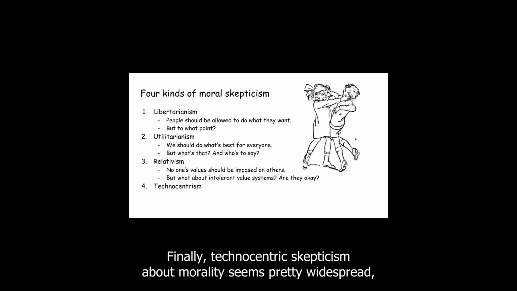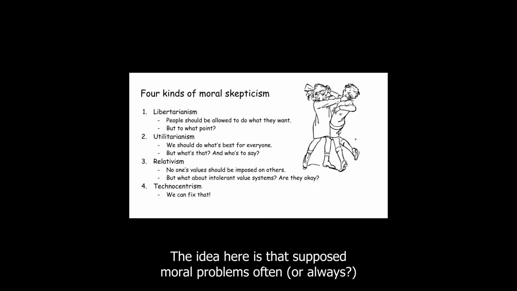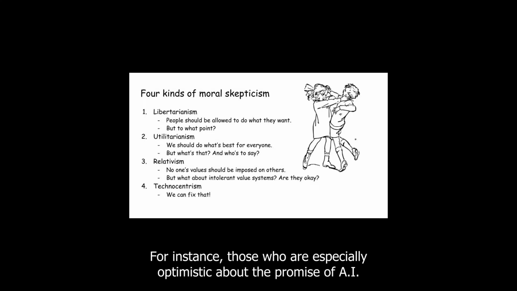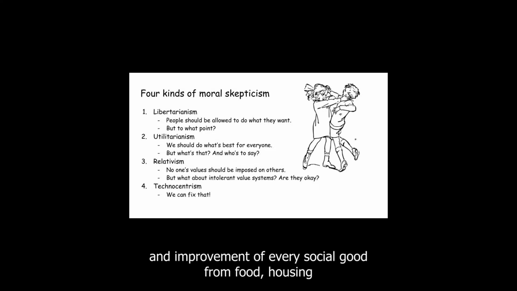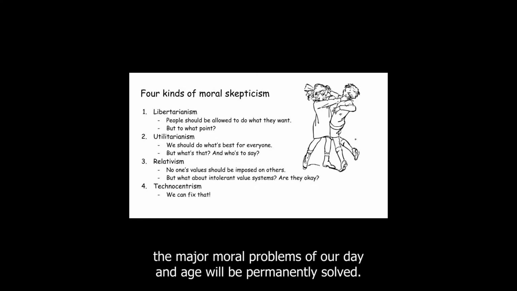Finally, technocentric skepticism about morality seems pretty widespread even among those who don't have any particular technical expertise. The idea here is that supposed moral problems often, or always, can be solved by new technologies, at least in principle. For instance, those who are especially optimistic about the promise of AI tend to think that it stands to increase the efficiency of production, distribution, and improvement of every social good from food, housing, and medicine to education, information, and entertainment, to the point where everyone will be guaranteed everything they need to thrive. And at that point, at least the major moral problems of our day and age will be permanently solved.